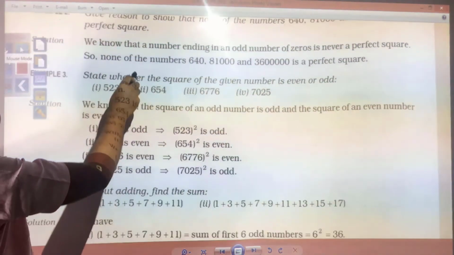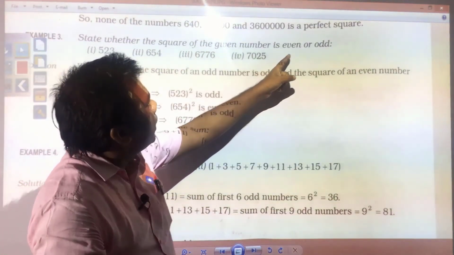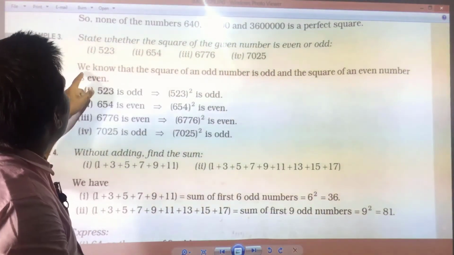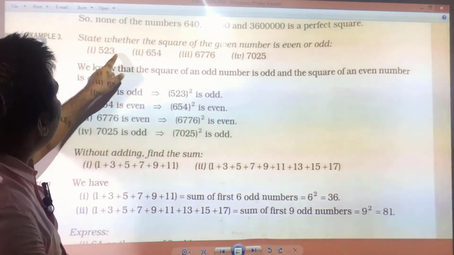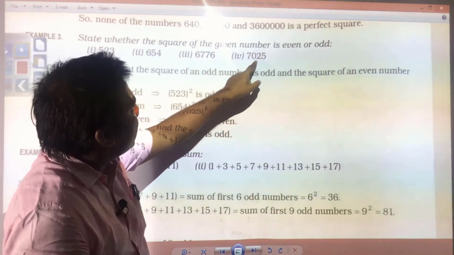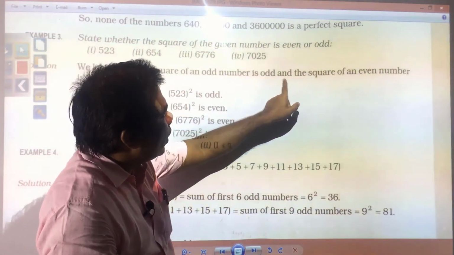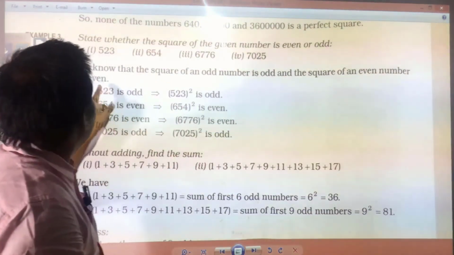Next, you have: state whether the square of the given number is even or odd. So, you have the numbers 523, 654, 6776, 7025. We know that the square of an odd number is odd and the square of an even number is even.